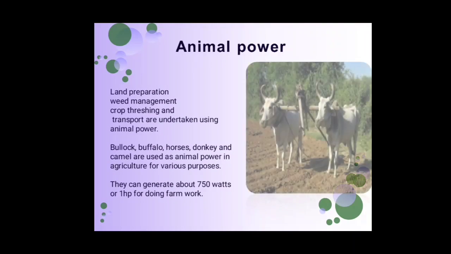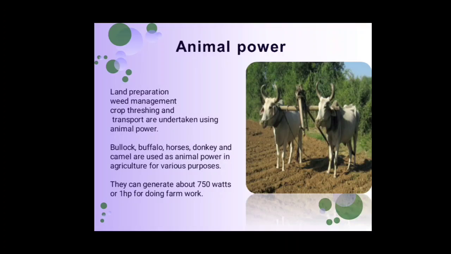Then the second power source is animal power. This animal power is mostly used in land preparation operations, that is primary as well as secondary tillage operations, then weed management, crop threshing by using bullocks, and transport purposes, such as in sugarcane industries, as we know all about transportation by bullock cart.